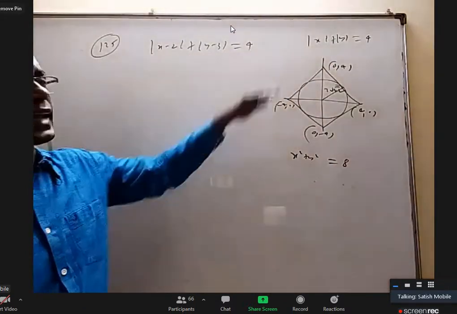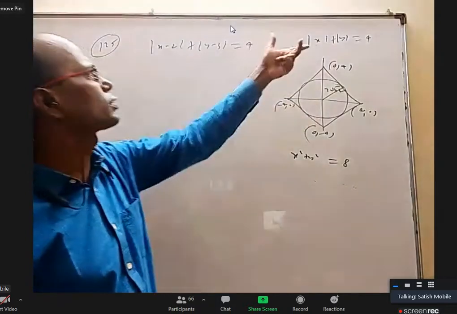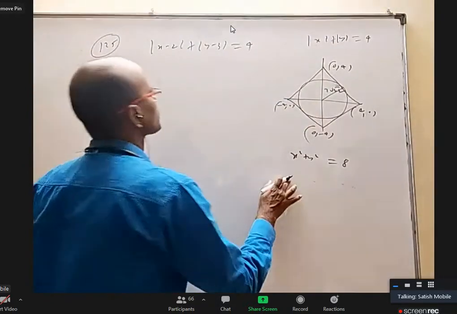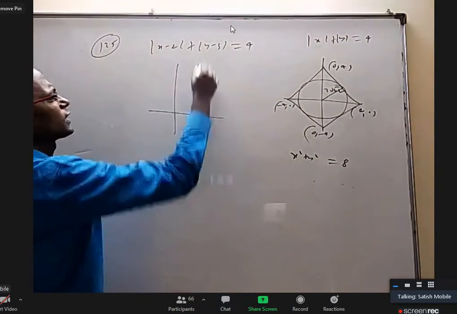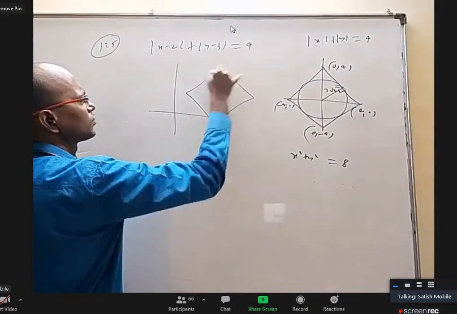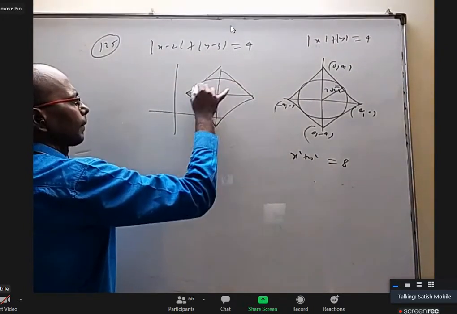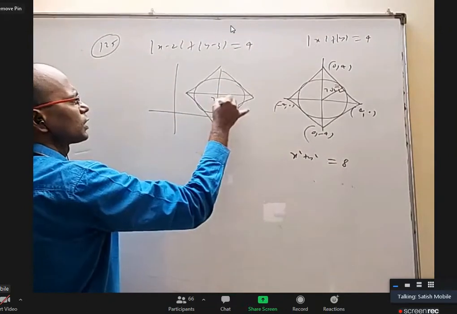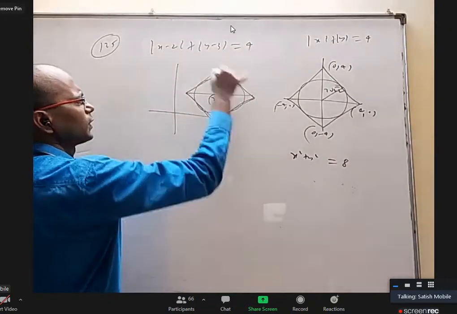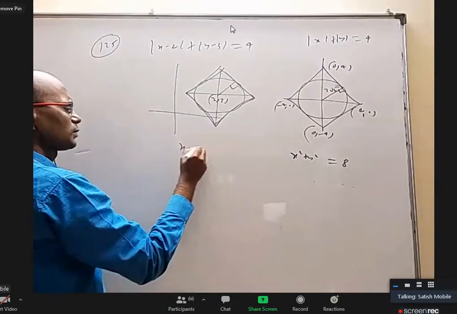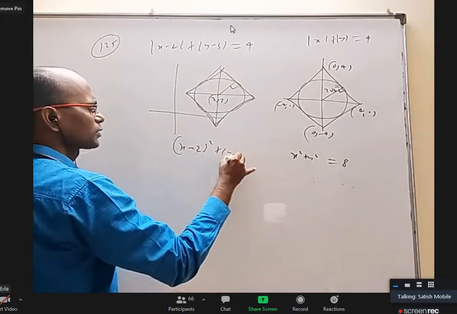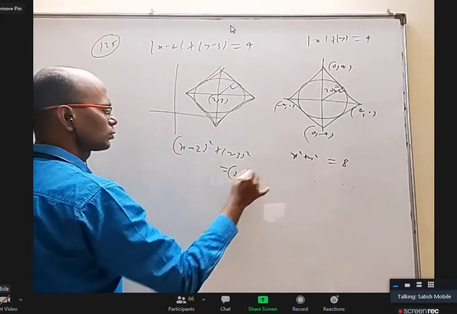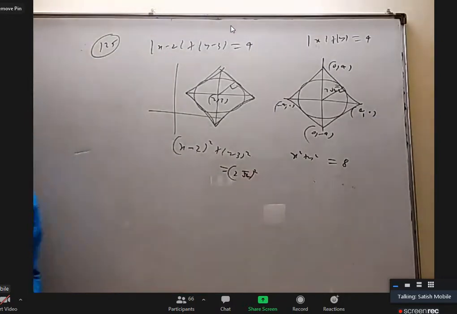For this one, it's just a translation of axes. The origin went to 2 comma 3. So this also will go to 2 comma 3. So this figure is actually somewhat like this, where this point is 2 comma 3. Same radius 2 root 2. It will be x minus 2 whole square plus y minus 3 whole square equal to 2 root 2 whole square. Okay, that is fairly simple.